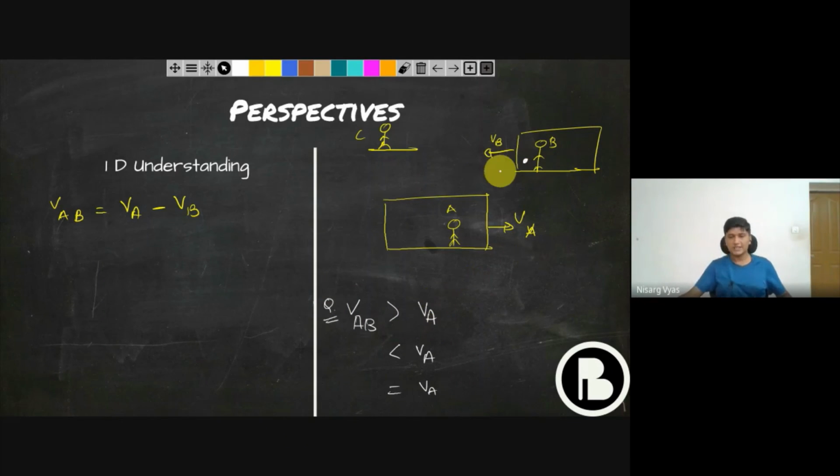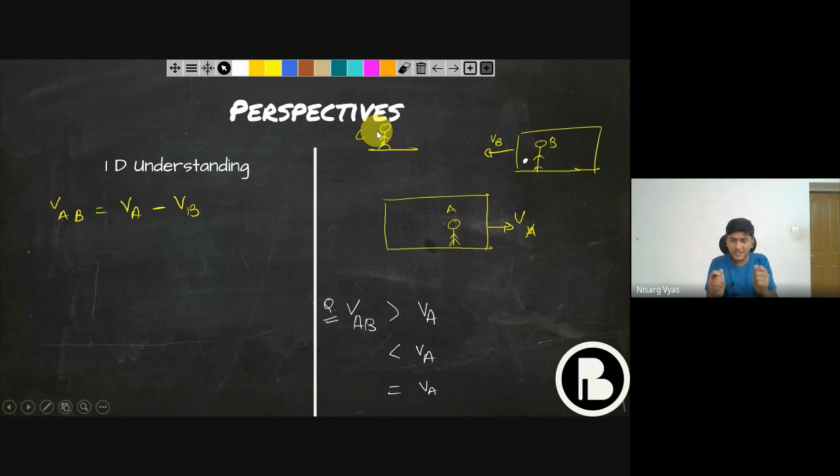If both of the trains are coming towards each other, you feel that the other train is actually coming faster, because you don't realize that you are also moving compared to something else.